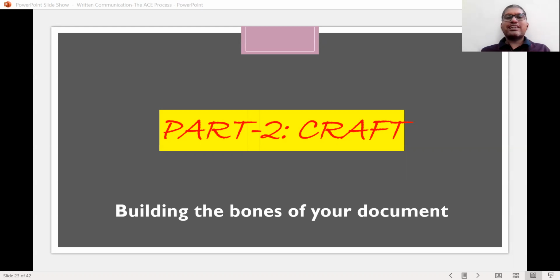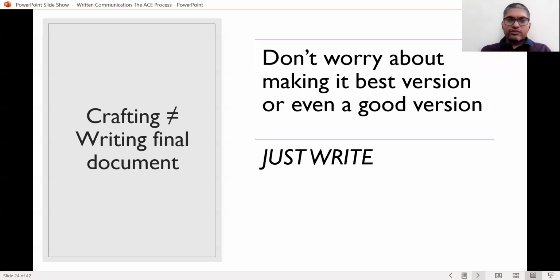And we have an outline of the document, the full sentence outline. Now we actually get to the writing process. This is the core writing process, called crafting the document, where you are trying to write the document, but it is not the final document. Understand that this crafting process is not the final document. The final part will come in the E, the edit part. Right now, do not worry about making it even a good version. Don't worry about making it the best document that you can come up with.